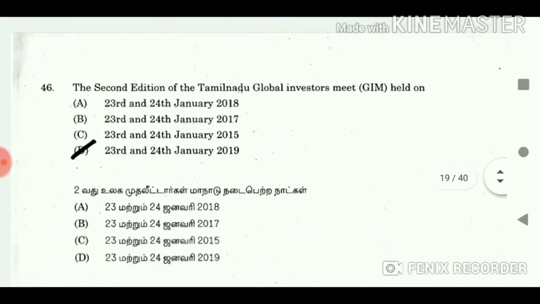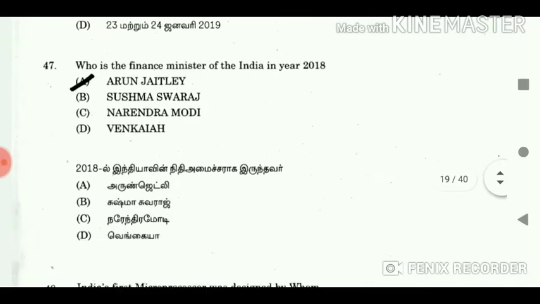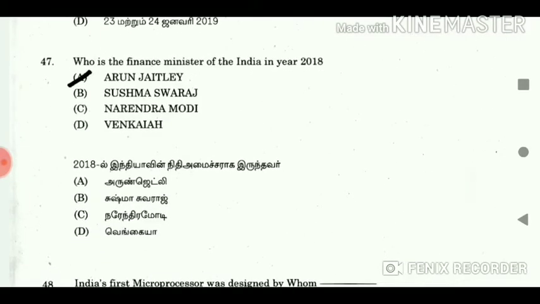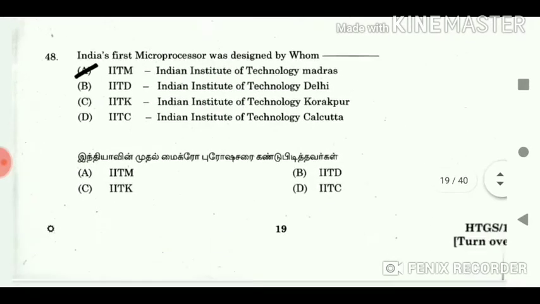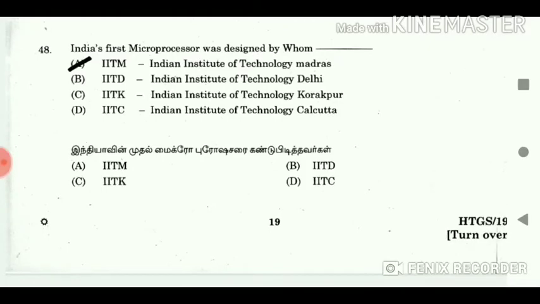46. The second edition of the Tamil Nadu Global Investors Meet was held on 23rd and 24th January 2019. 47. Who is the Finance Minister of India in the year 2018? Answer: Arun Jaitley. 48. India's first microprocessor was designed by whom? Dash.